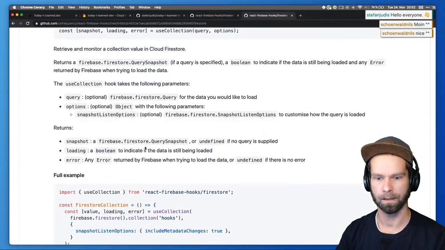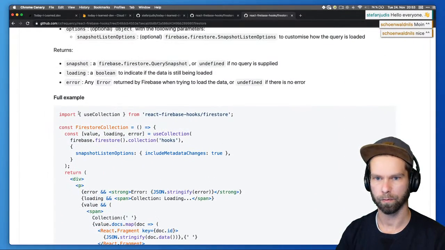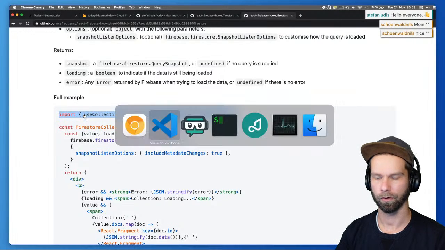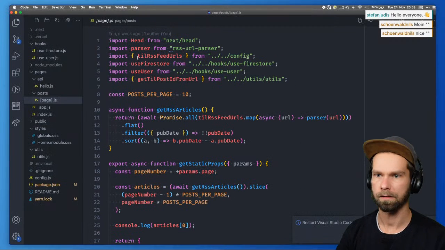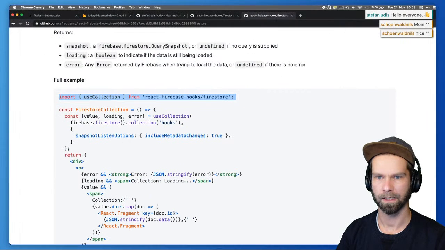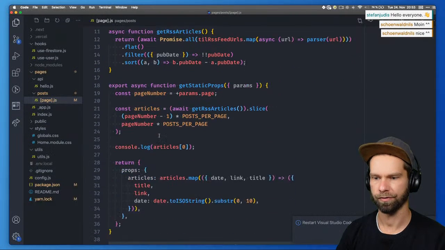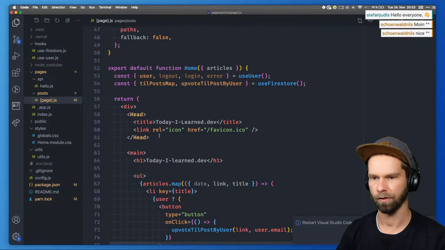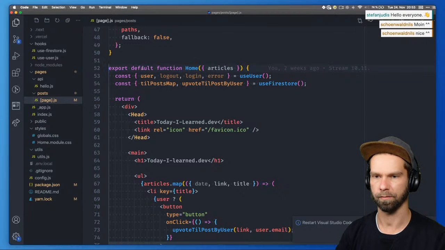So let's see. How do we use the whole thing? We do import useCollection. Okay, let's start with this one. So we're gonna import that, and then it gives us a value, loading and error property. That looks cool. And I think we should comment out everything that we had here, and start from scratch.